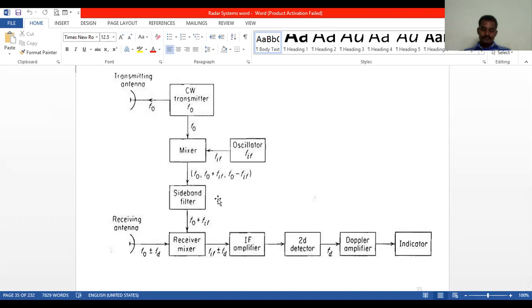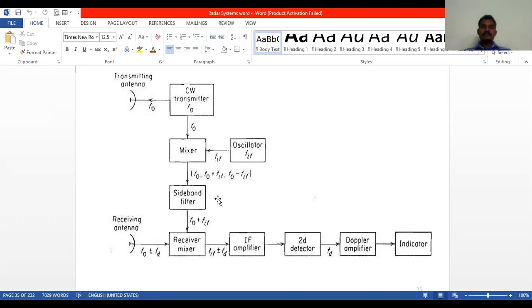So we take one of the sidebands from the output of the mixer as the reference signal. The receiver mixer is used to translate the received frequency with the obtained reference signal.